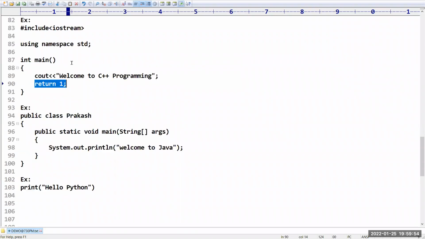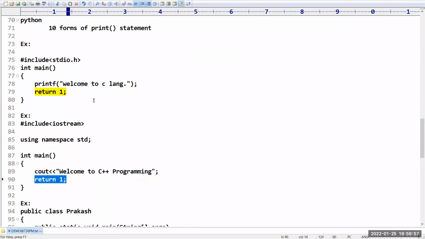Because C language and C++ were developed on the Unix operating system. In Unix, the default return type for any function is integer, because it returns whether the program is a success or failure to the operating system. But anyway, with this we won't get any gain, so you can return any value. Even if you are not mentioning the return type it will return, but it is good programming practice to return the value.